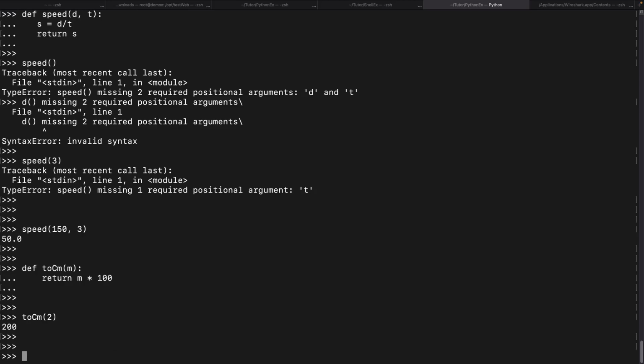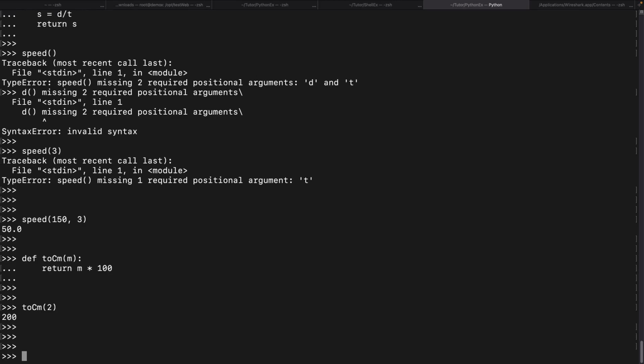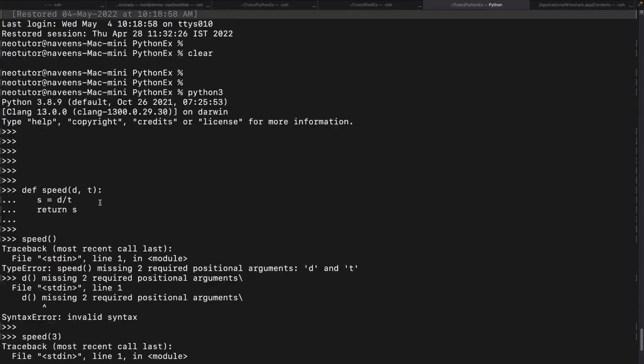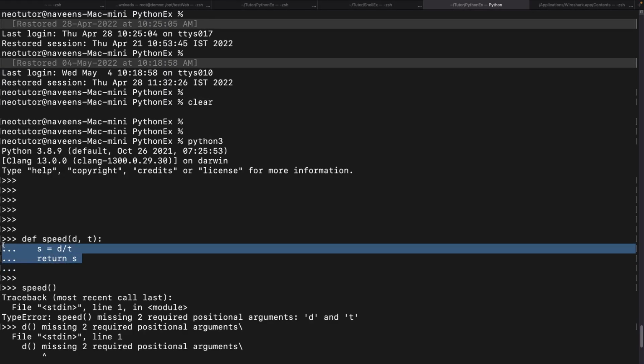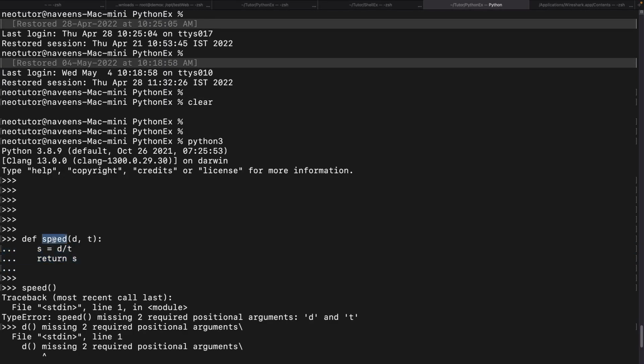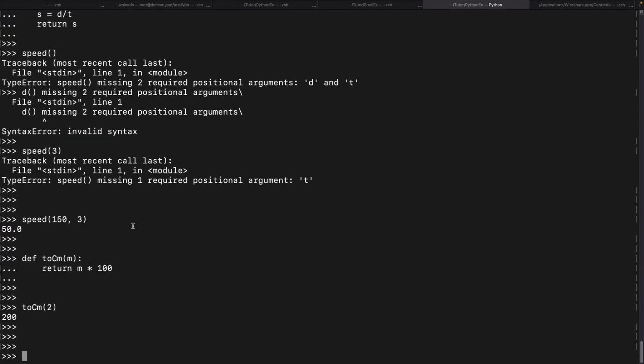So you see, this is a function call. What we are doing here is a function call. We are calling a function with an argument, and this is a function definition. We are defining a function with a bunch of statements. As you can see here, we have 2 statements. We grouped those 2 statements together and named it speed. Got it?